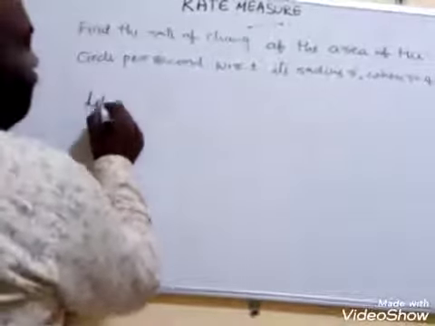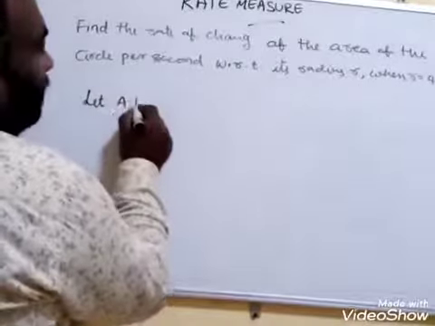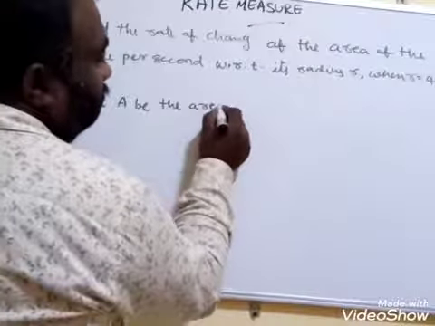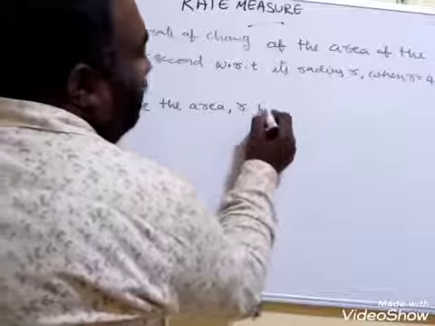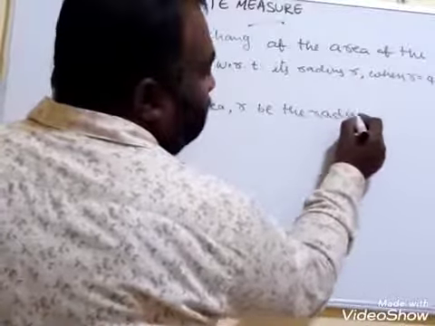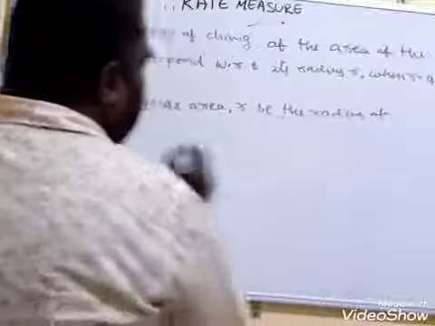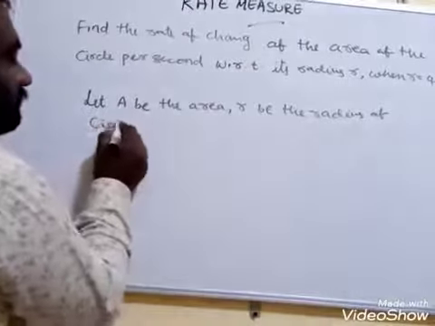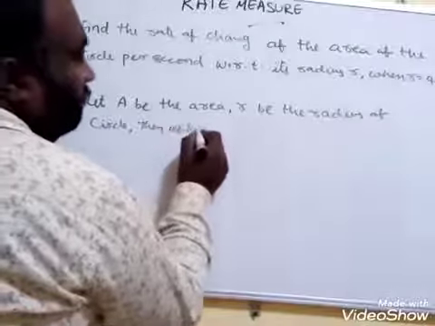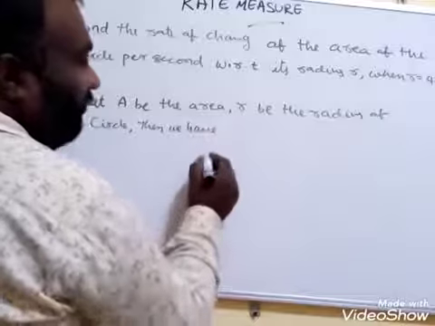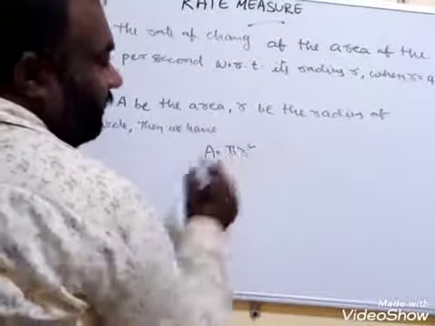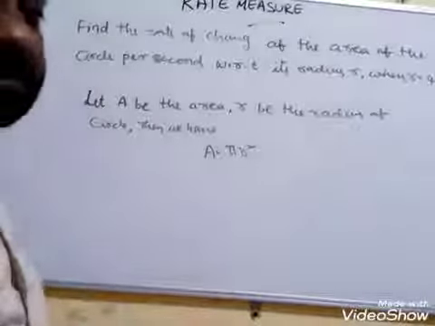Let A be the area, r be the radius of the circle. Then we have A is equal to pi r square.